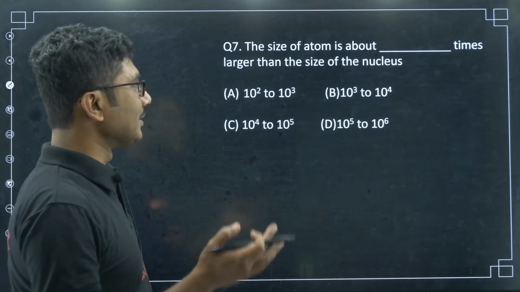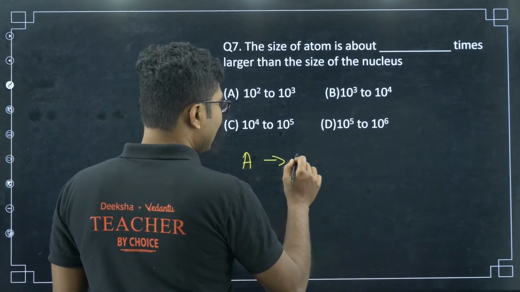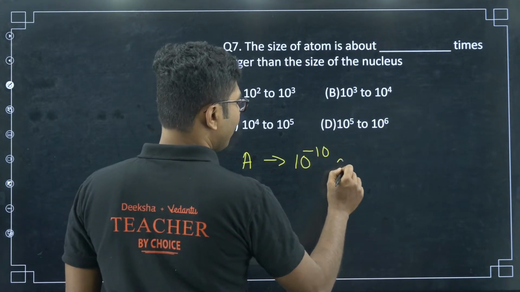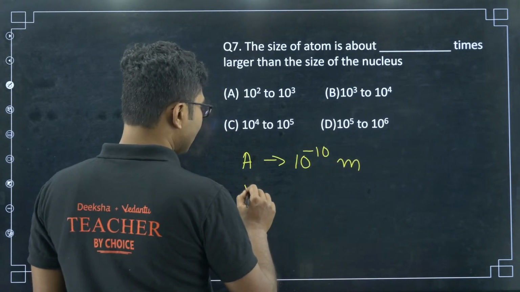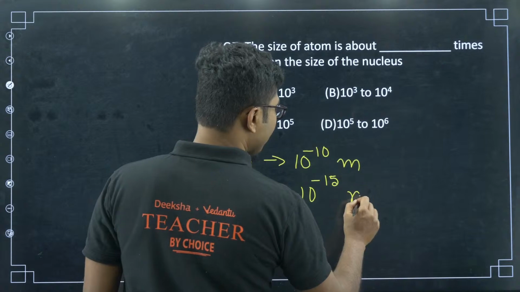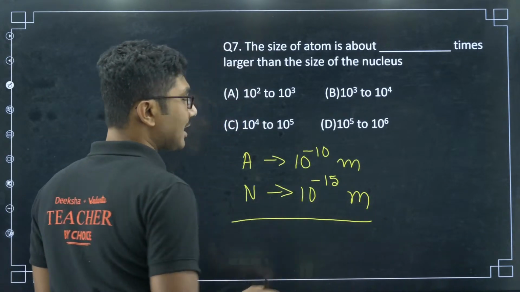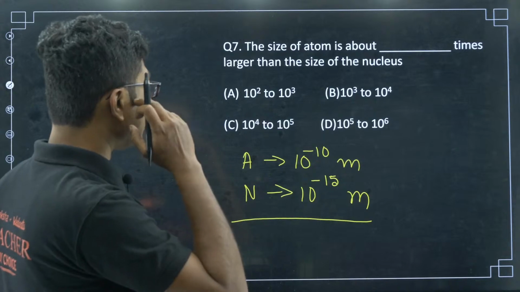So now answer me. The size of the atom is 10 to the power of minus 10 meters. The size of the nucleus is 10 to the power of minus 15 meters, approximately 14 to 15. So how much larger is the atom than the nucleus?